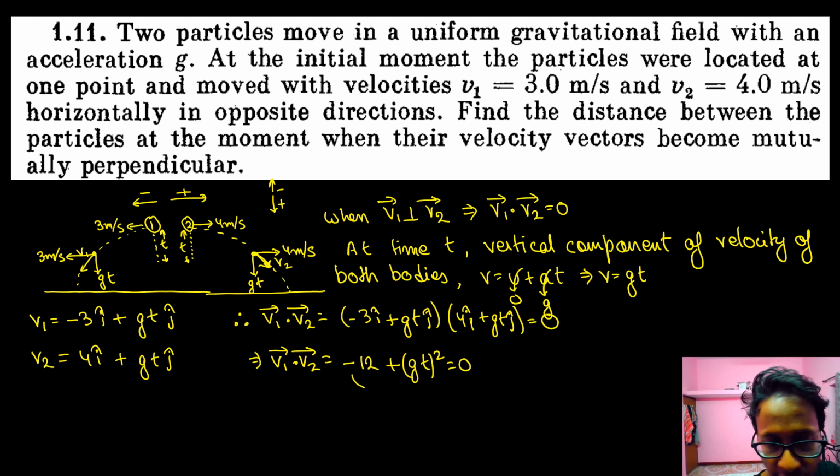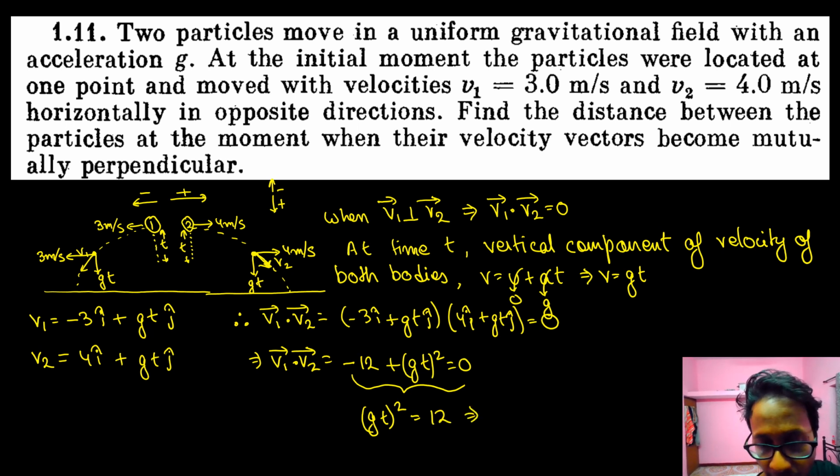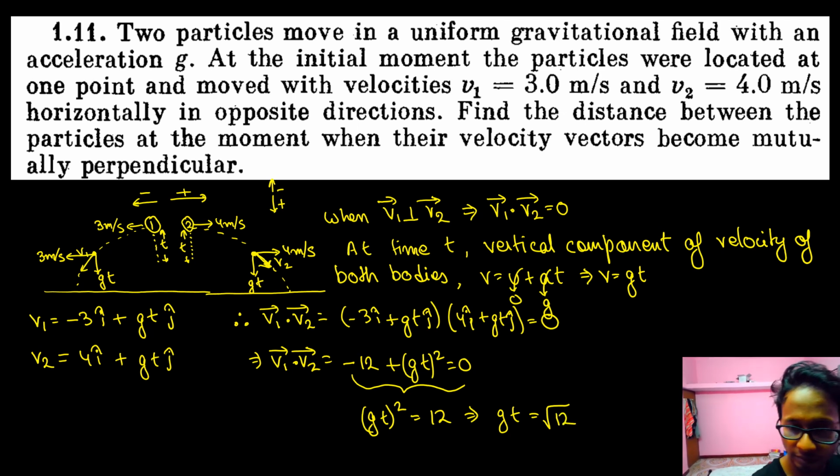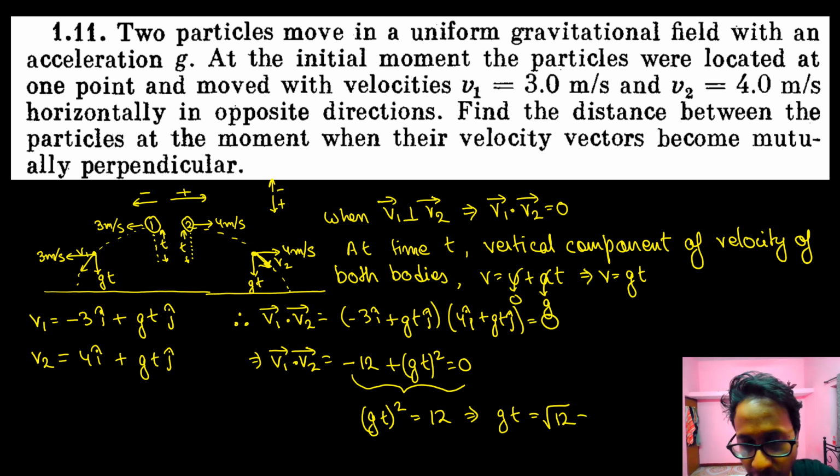We take this equation. What will happen? (gt) whole square is equal to 12, or gt is equal to under root of 12, or t is equal to under root of 12 by g.